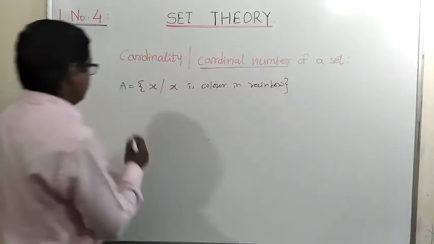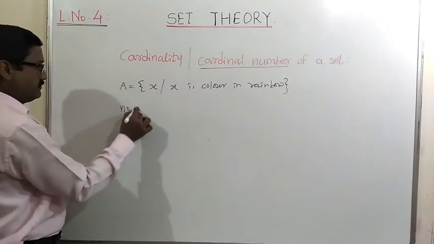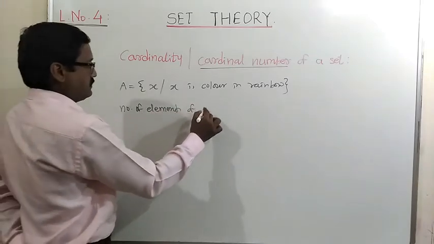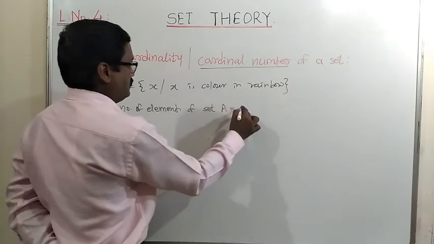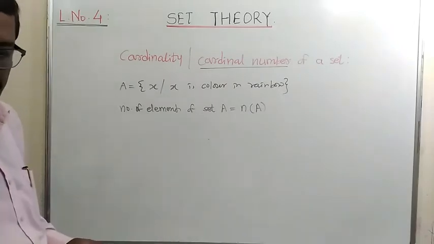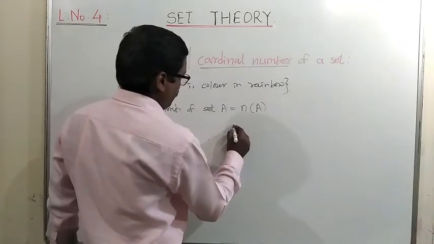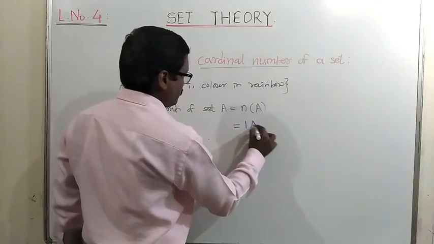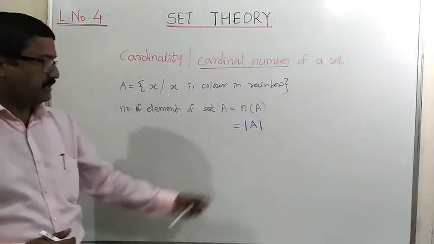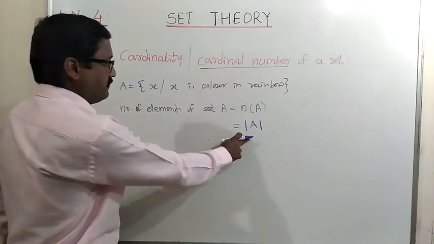If this set is given, then for this set A we can write the number of elements of set A equal to n(A). This n(A) represents the number of elements in set A. It is also represented by the cardinality symbol, where we write the symbol for set A between two vertical lines. So this is the number of elements in set A.